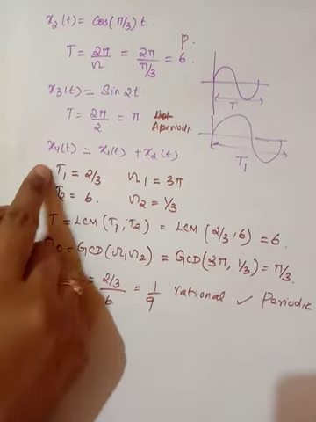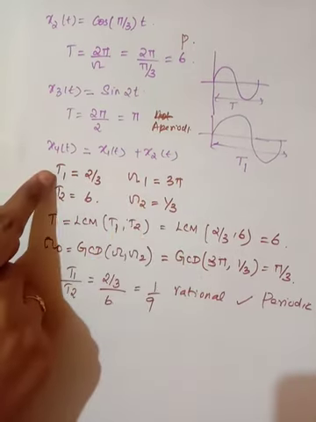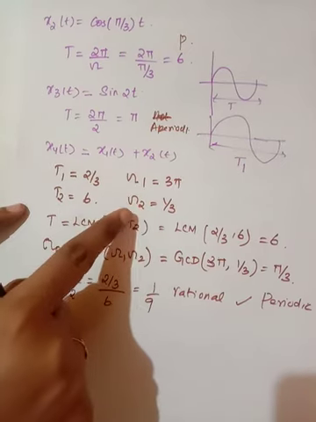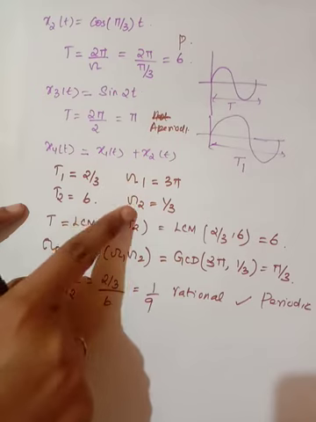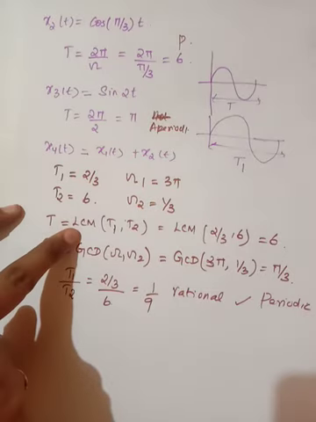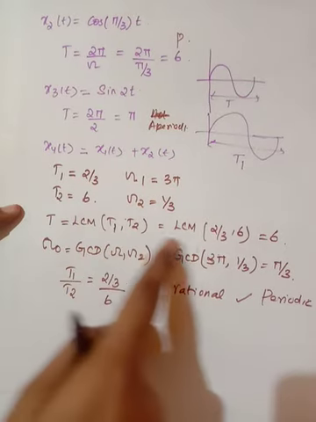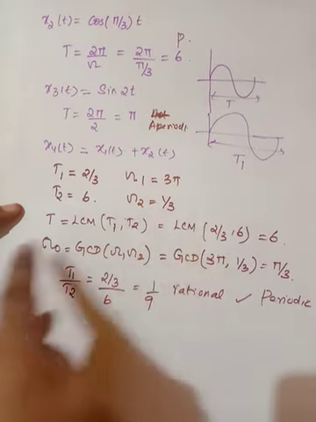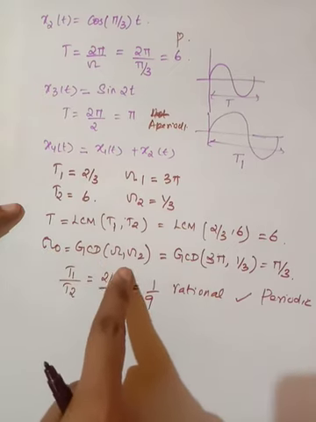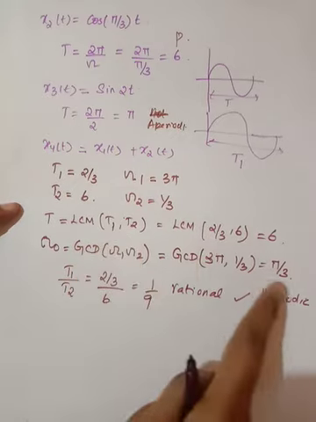If I am having two signals, you need to find first the fundamental time period, then the fundamental frequency, that is the angular frequency. If you want to find the time period T, you have to use the LCM of T1 and T2, and you will get this result. And if you want to find the fundamental angular frequency, you need the GCD of omega1 and omega2, and you have to obtain the value.